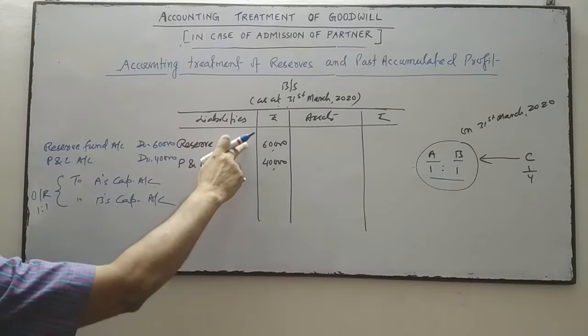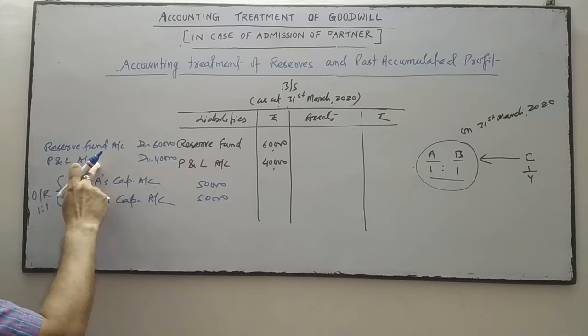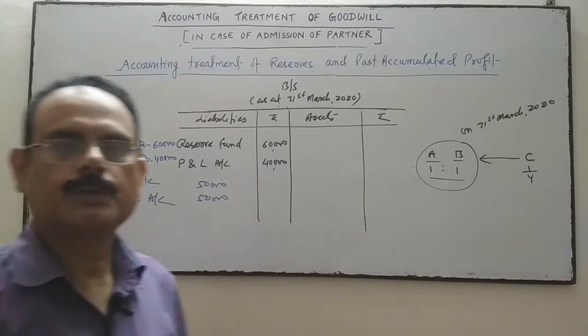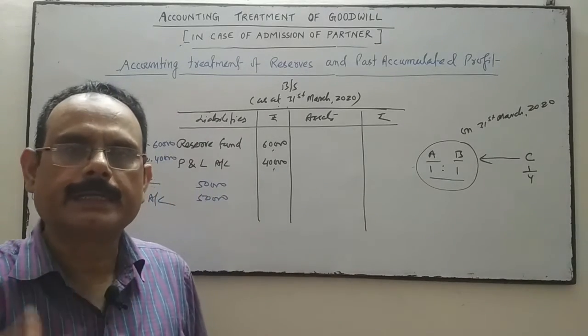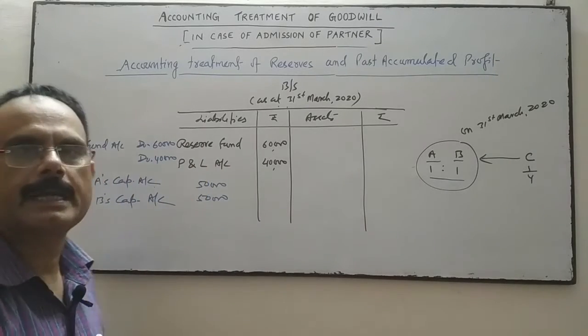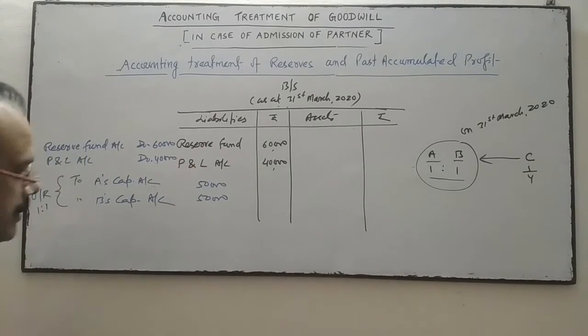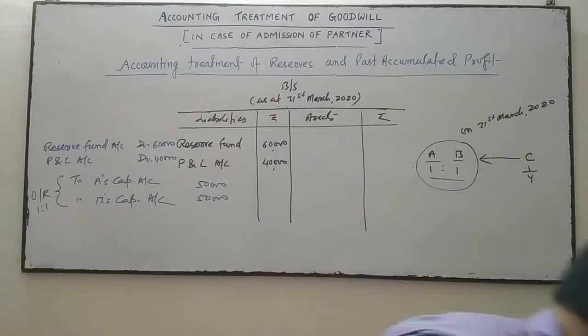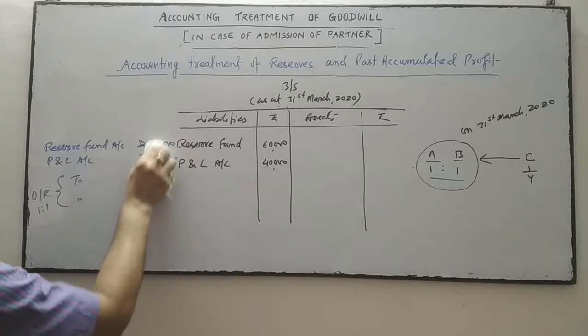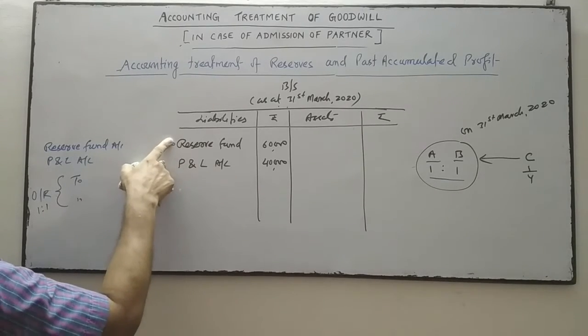For cancellation, these two accounts will be debited and the amount transferred to the old partners' capital account, so that the old partners' capital will increase with that amount. Is it clear? This is the entry related to past accumulated profit and reserve.